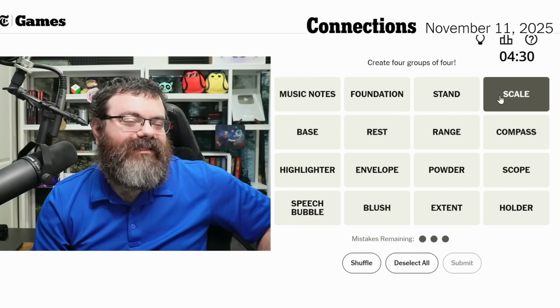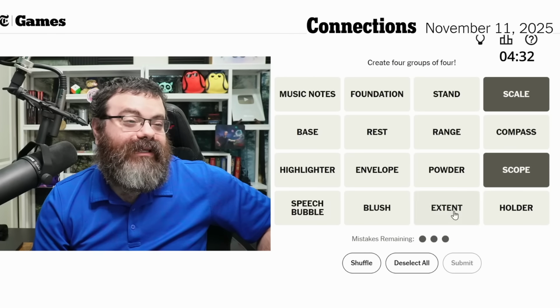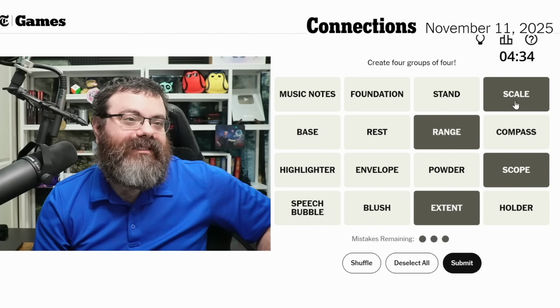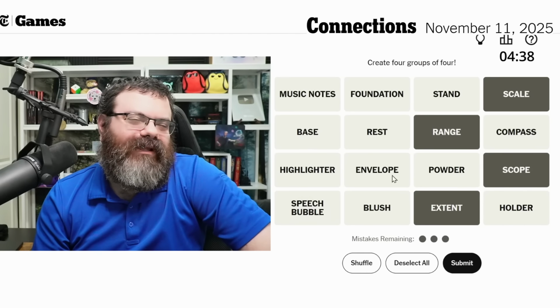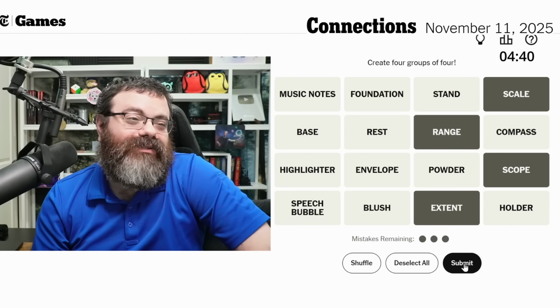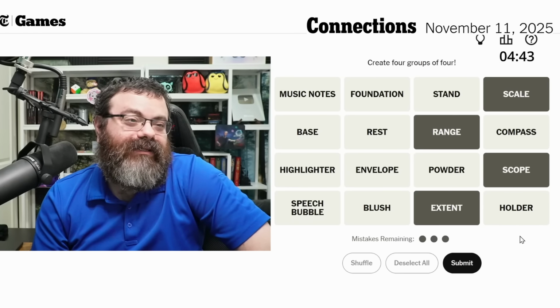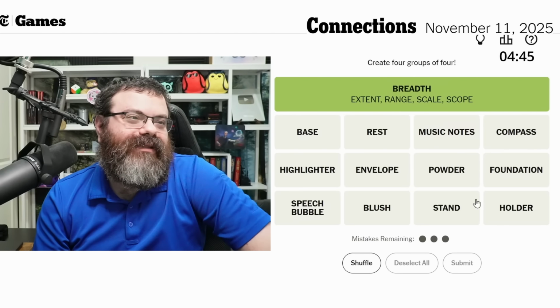I still think like scale and scope and extent. Oh, maybe it's not envelope. Maybe it's scale. Oh, okay. I hadn't actually put scale in there. I think envelope or envelop goes elsewhere. So I'm willing to chase this one away with one more mistake. Okay, yeah, that was correct. The breadth.